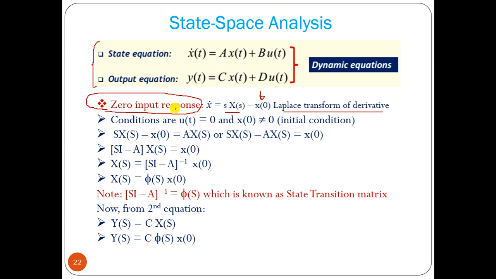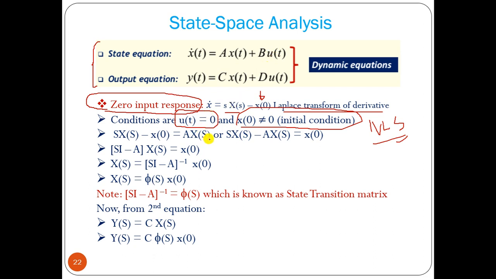Now the zero input response means we have input equal to 0, but the initial condition is not equal to 0. So x dot we can put it here and take the Laplace transform; B U(s) becomes 0 because u(t) equal to 0.